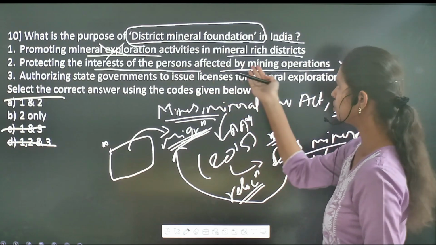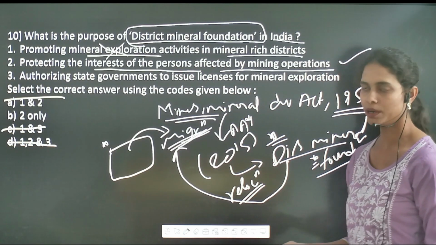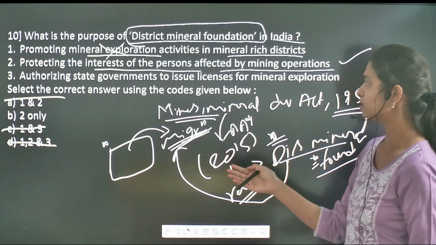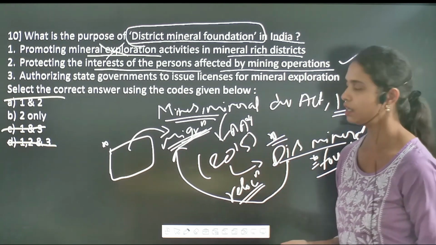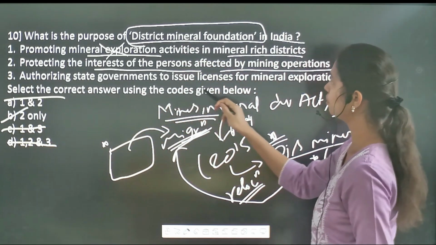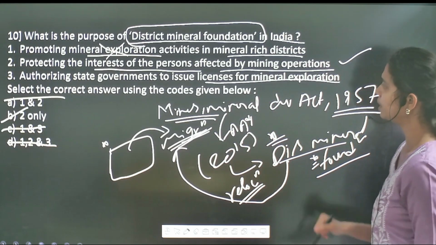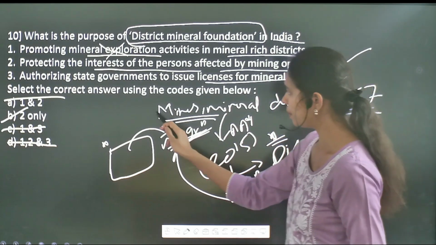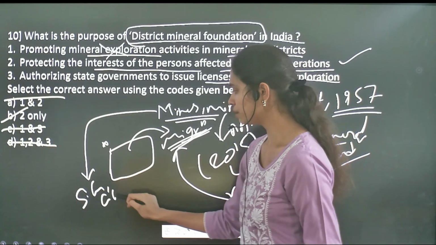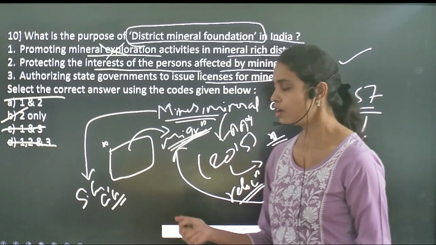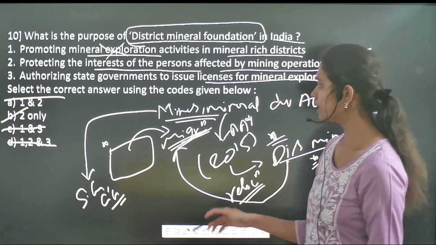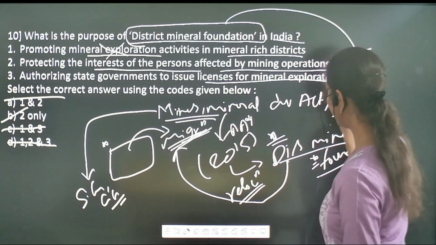Who were those people who were affected by the mining operations? Especially the migrated people and also the workers who work in these mining operations. So the second one is a correct one, followed by authorizing state governments to issue licenses for mineral exploration. Under this act, the state government as well as the central government will provide licenses to different companies who came for auction, but that doesn't mean that its aim is different.